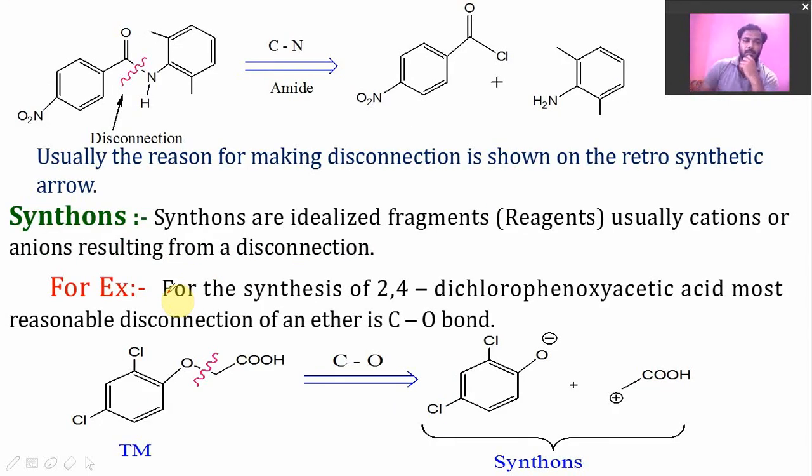The next one is synthons. Synthons are the idealized fragments, usually cation or anion, resulting from the disconnection. So the definition clearly shows that synthons are idealized fragments, may be cation or anion, means negatively charged or positively charged species, formed due to the disconnection of the molecule. Here, if we disconnect this molecule at the carbon-oxygen bond, we will get these two species, one negatively charged and the other positively charged. These charged species are called synthons.